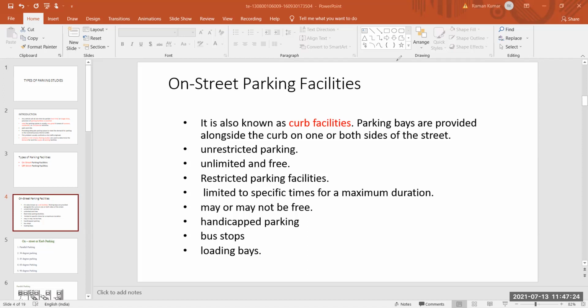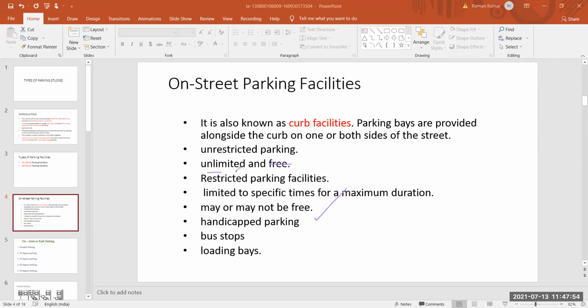Next, this parking facility is restricted parking, limited to a specific time for a maximum duration. I think it may or may not be free. Here it is written as free, but it is not absolutely correct that it is free. It may be free, or it may not be free.